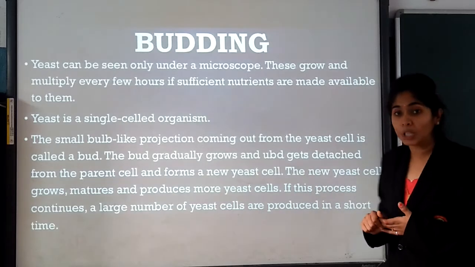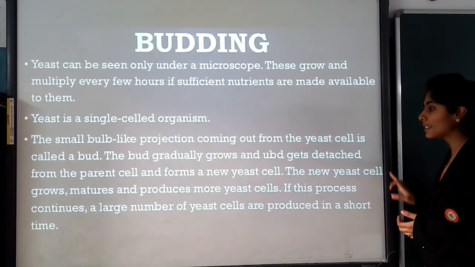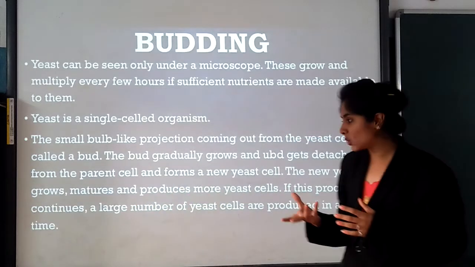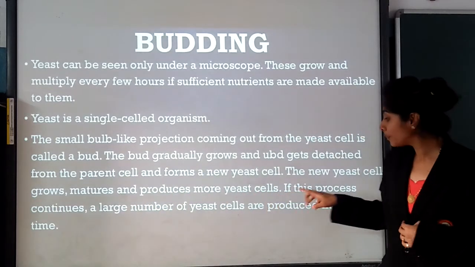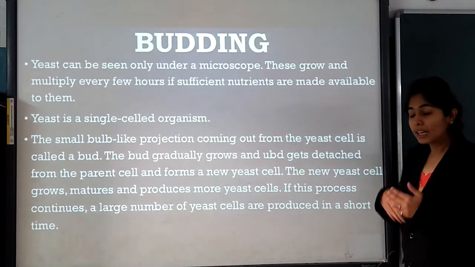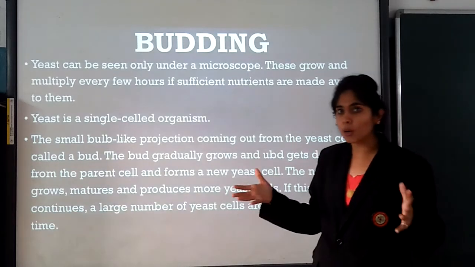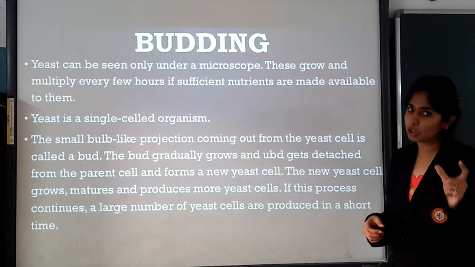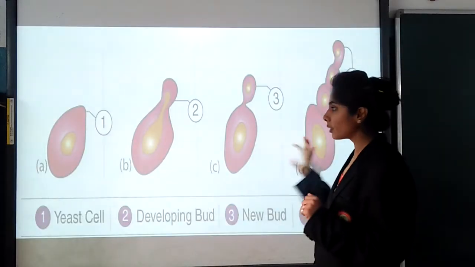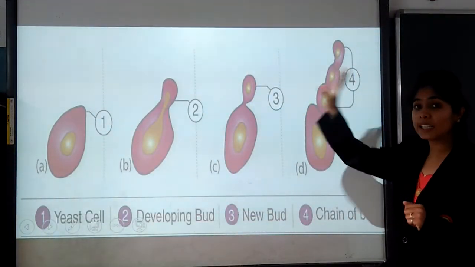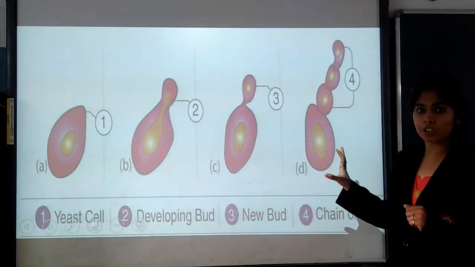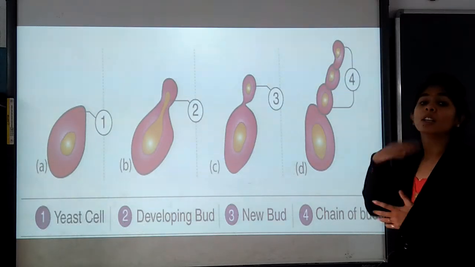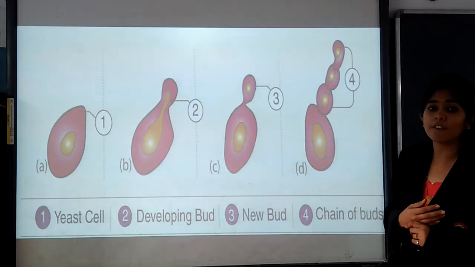Okay, as a new individual. The new yeast cell grows, matures, and produces more yeast cells. If this process continues, a large number of yeast cells are produced in a very short time. So this is the whole yeast cells formation. Okay, how these are replicated and how they are reproduced in a very fast way.